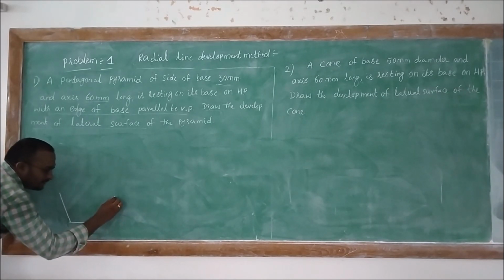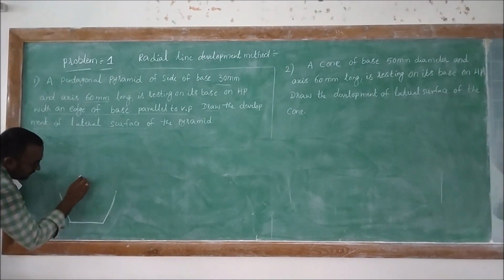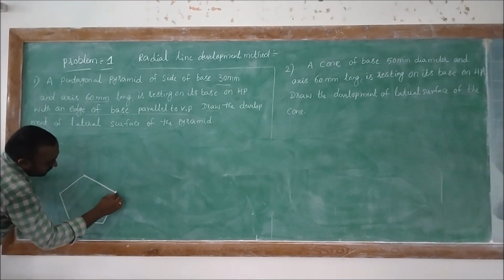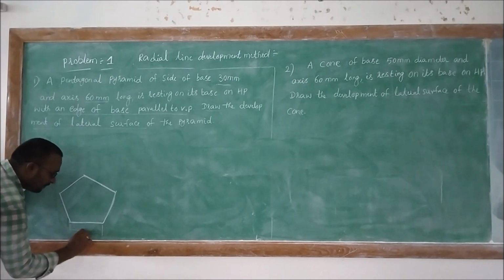Here it is, a pentagonal surface of base 30 mm.